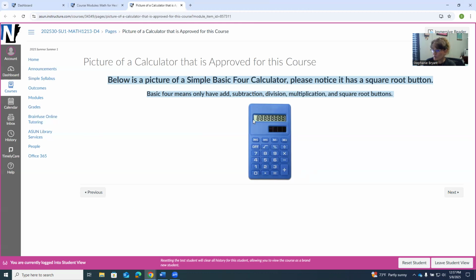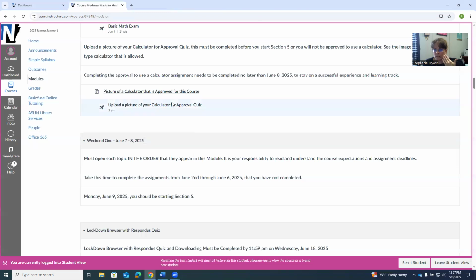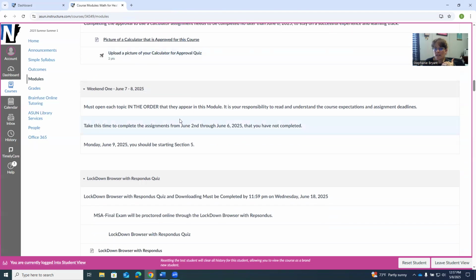And send me a picture of one. If I approve it, then you get to use it. If I don't, I'll tell you, again, you need to look at this image, get one like this. They're usually anywhere from $1 to $3 for these calculators. They have gone up. They used to be less than $1. And then you're going to upload it here in this quiz. And then we're going to move on.